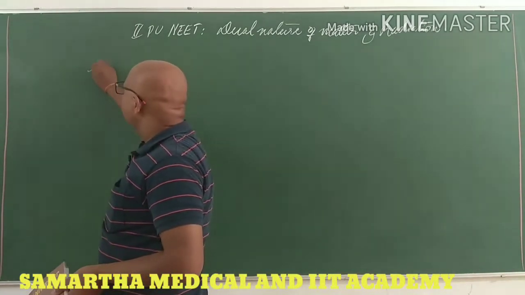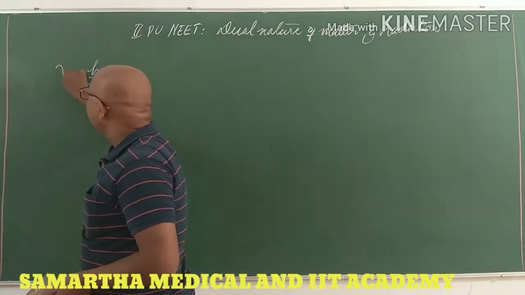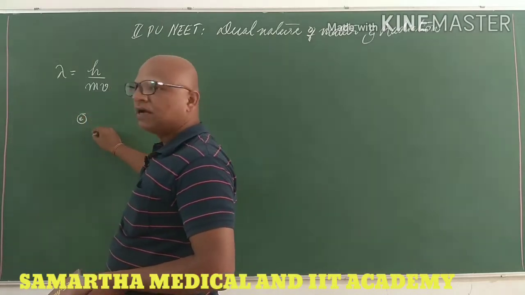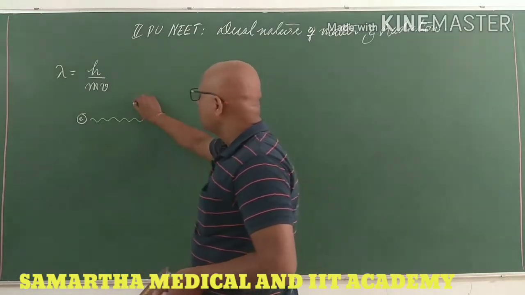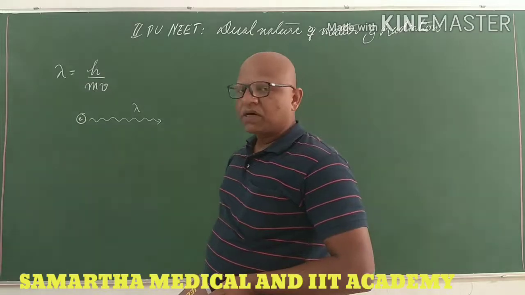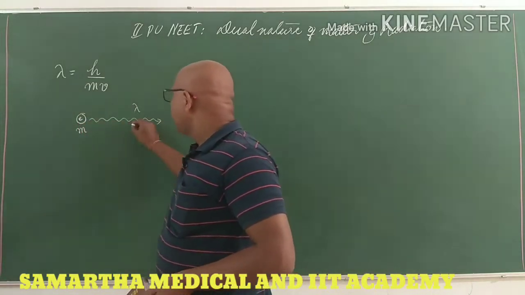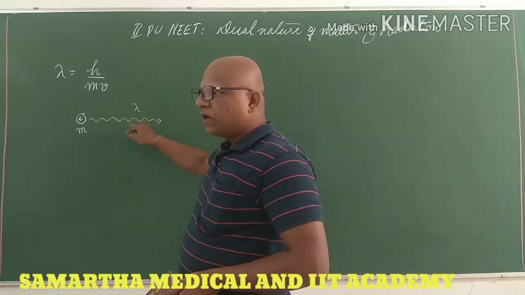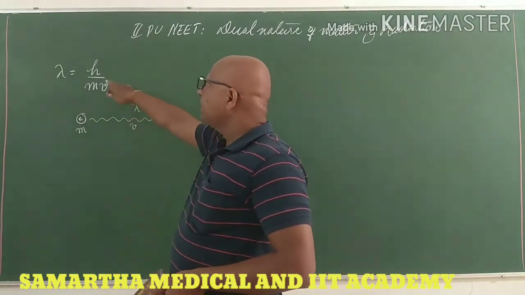That is, de Broglie proposed that h by mv will be the wavelength of a material particle. If an electron is a material particle, it is not just a particle when it is moving; it will be associated with a wavelength of its own according to de Broglie. If a tennis ball or an electron has a mass m and is moving with velocity v, it can be pictured as a wave, and its wavelength can be given by h by mv.